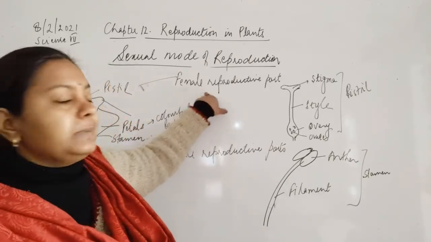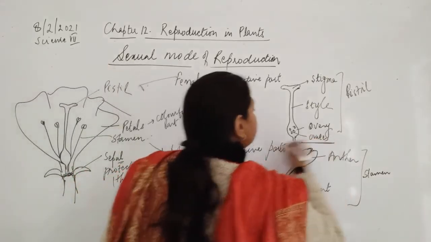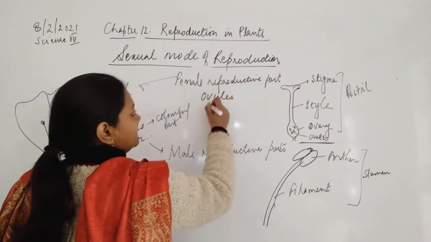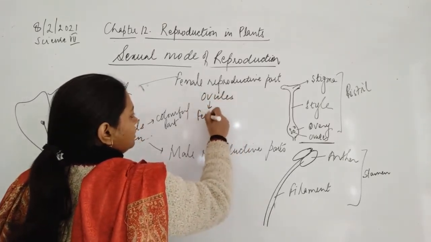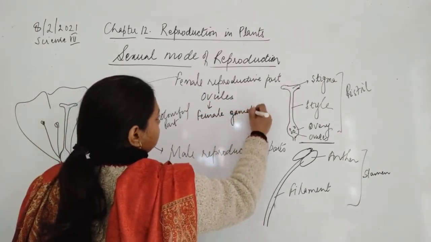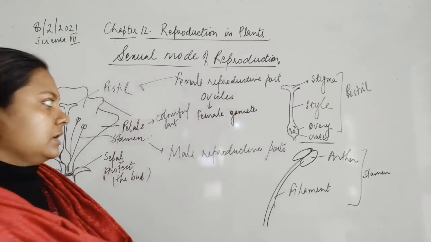The function of the female reproductive part is to produce ovules, and these are the female gametes. Okay, these are the female gametes.